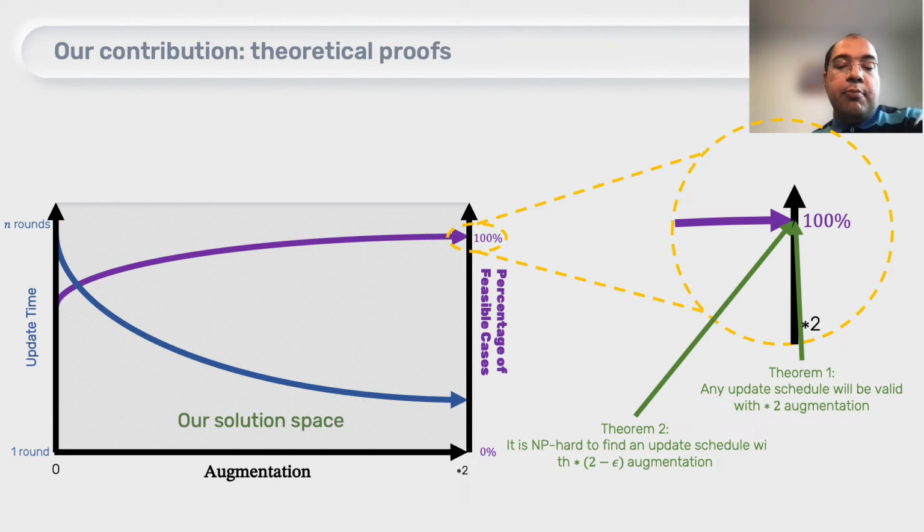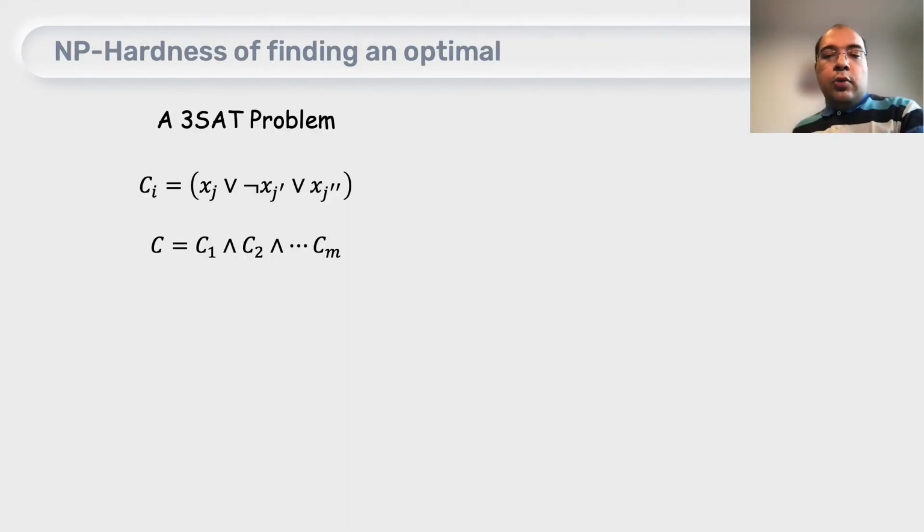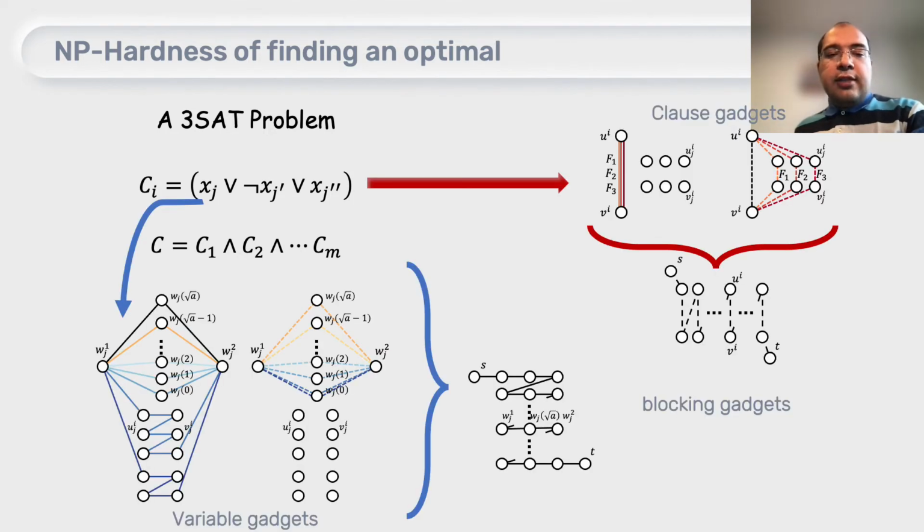Let's look at this impossibility result first. To show that finding the optimal solution in polynomial time is not possible, we do a reduction from 3-SAT. The details of this reduction are in the paper, but as an overview, what we do is transform an instance of 3-SAT into a set of paths. For each clause we have a set of paths. For each variable we have a set of paths, and we combine and match all the paths together using blocking gadgets.